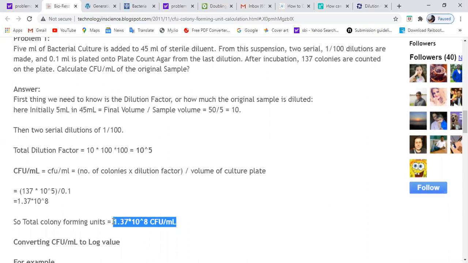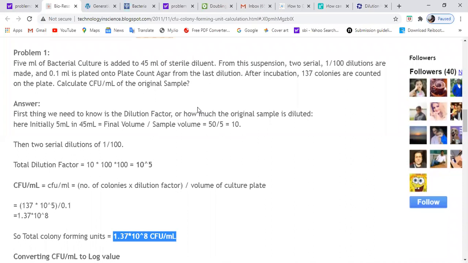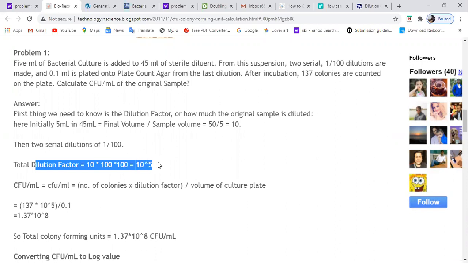Okay, so this type of problem you can face, and whenever you do these culturing experiments in the lab, you need to calculate the dilutions, or the number of cells in your culture, or the colony forming units you need to count over the plate. So this is an ideal problem for this type of question. You need to take the dilution factor into consideration. First of all, it is diluted, then again he is making 2 serial dilutions, then he is plating 0.1 ml to the agar plate.